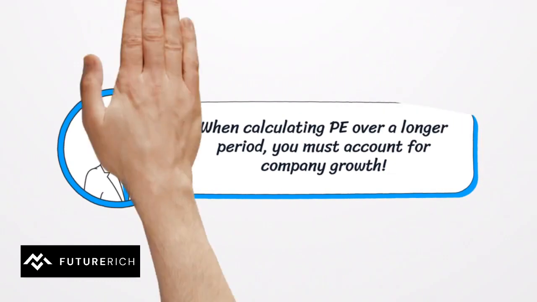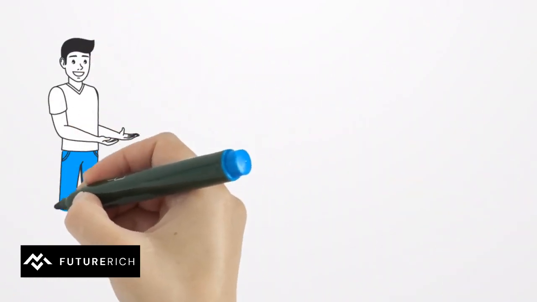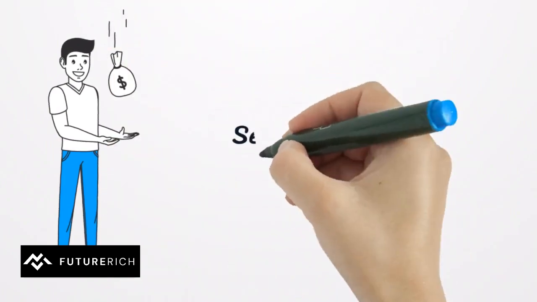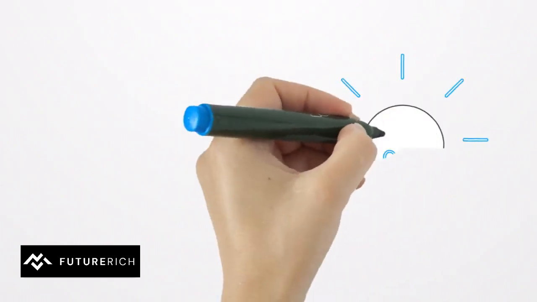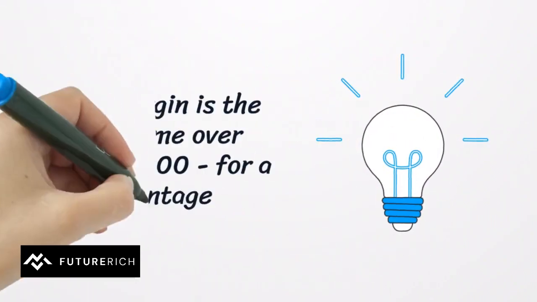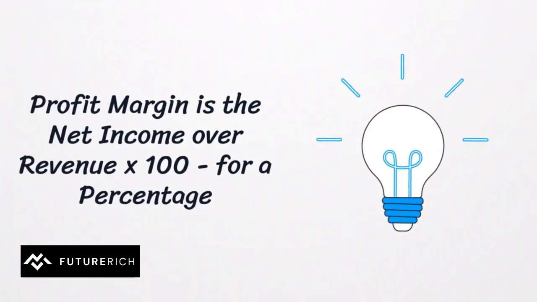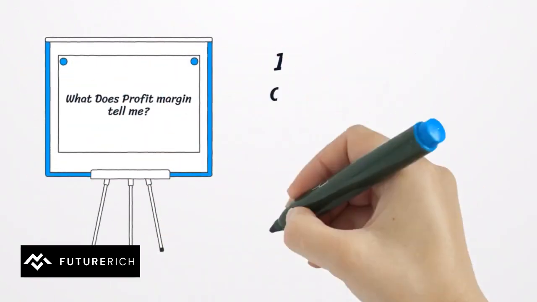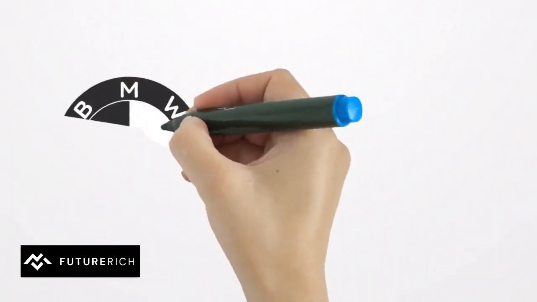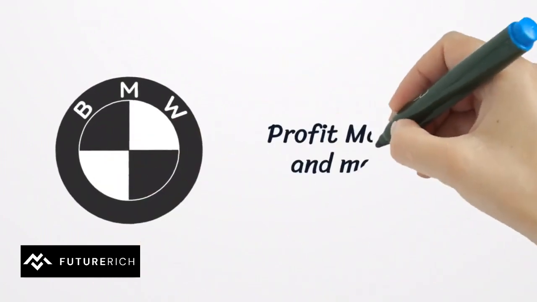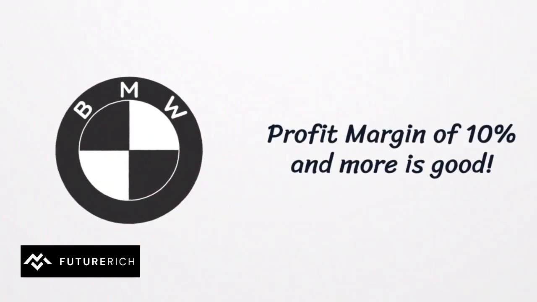The second statistic an investor should evaluate before buying a company's stock is the profit margin of that company. Profit margin is calculated by taking the company's net income over its revenue and multiplying by 100 to get a percentage. That percentage accounts for money a firm gets to keep after all its expenses and liabilities are subtracted from its profits. Generally, a profit margin of 10% or more is considered good, but that depends on the sector your company of choice is in.